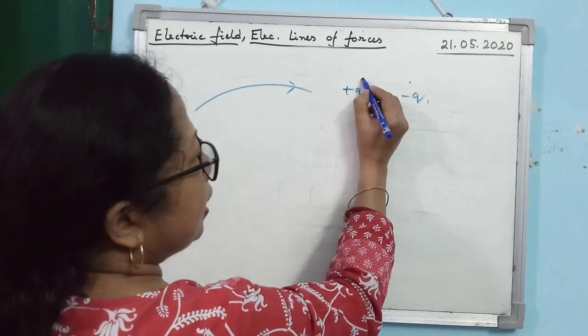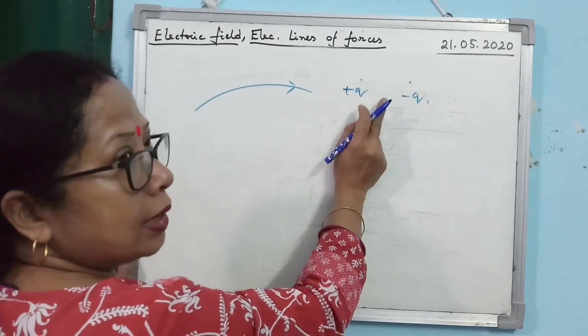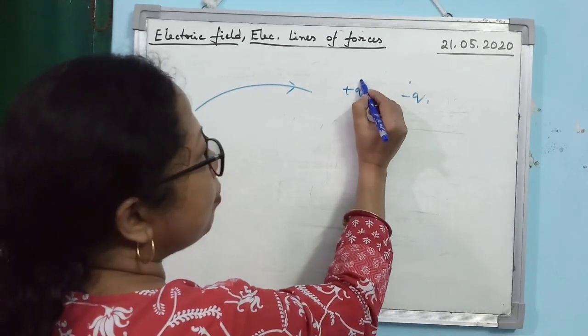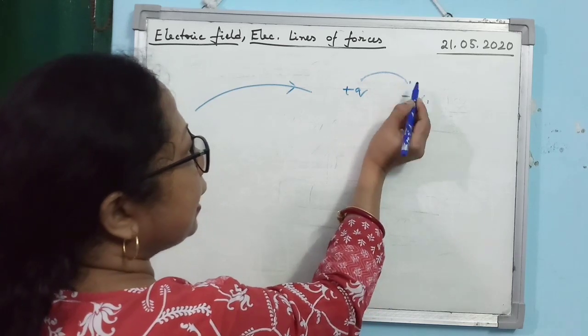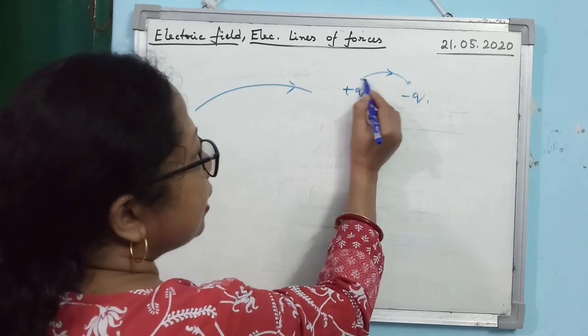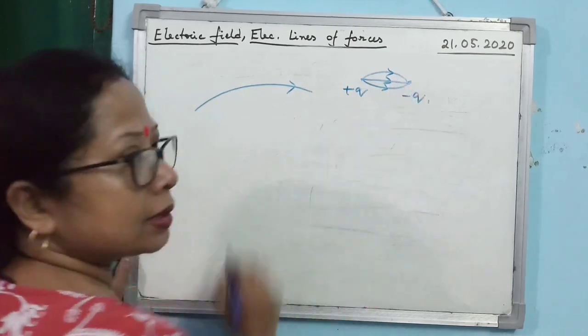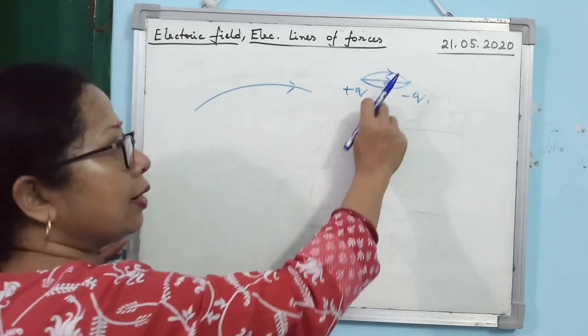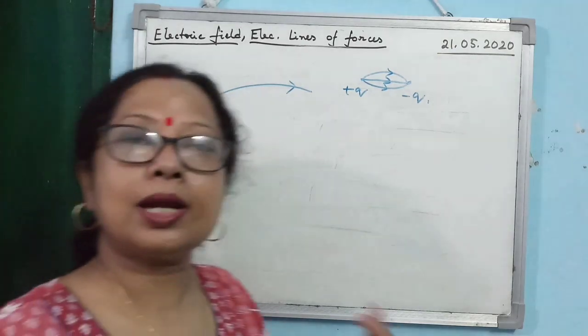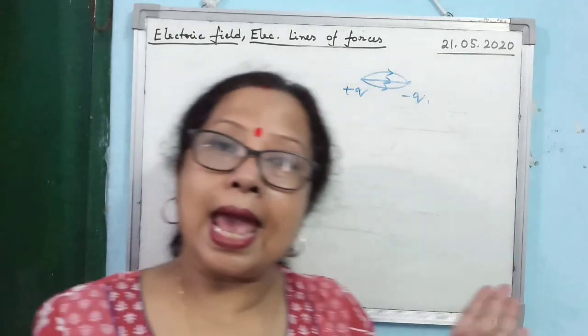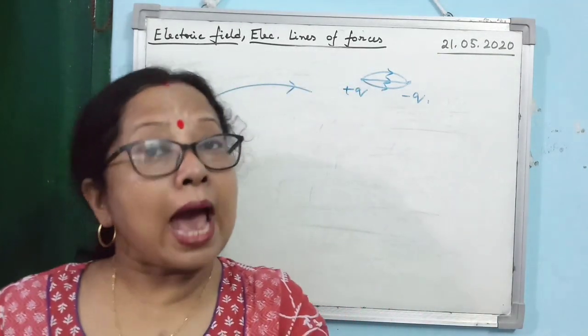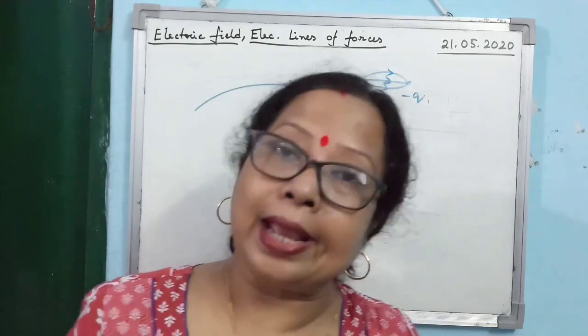What will happen if you leave one unit positive charge here? It will move from positive to negative, following these different paths. So these are the electric lines of force. Electric lines of force are always away from the positive charge and towards the negative charge.